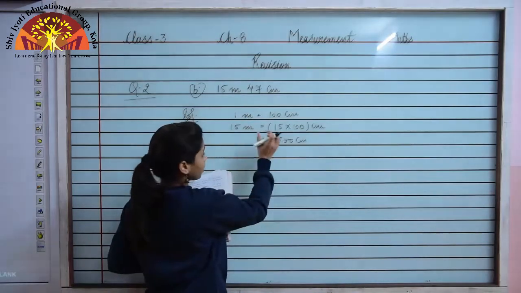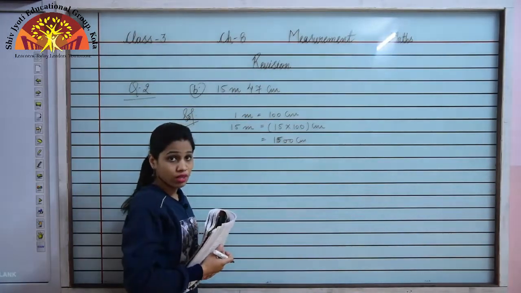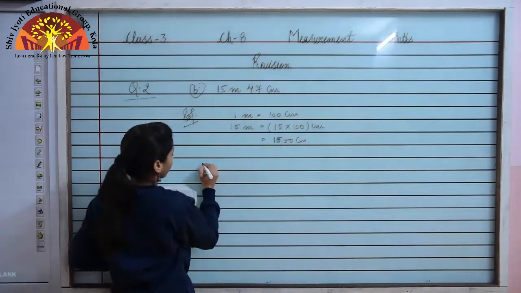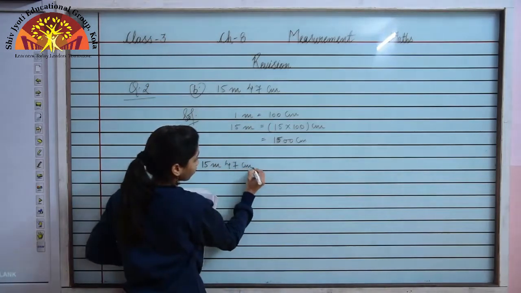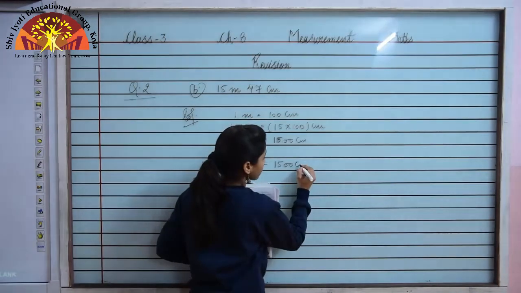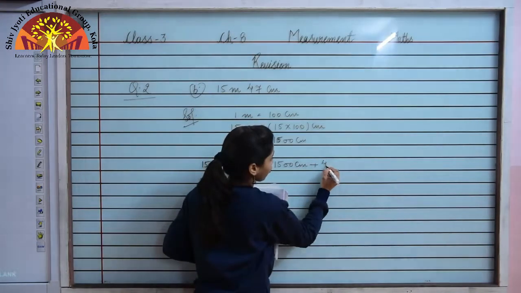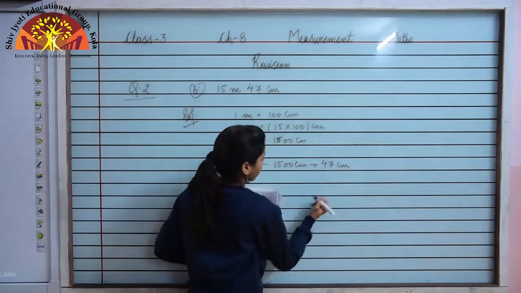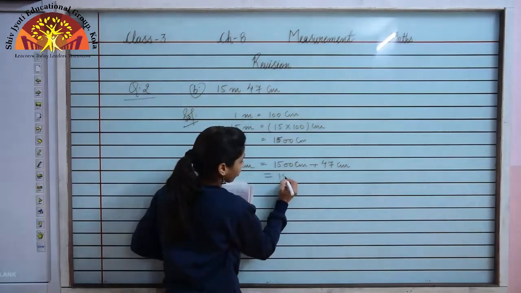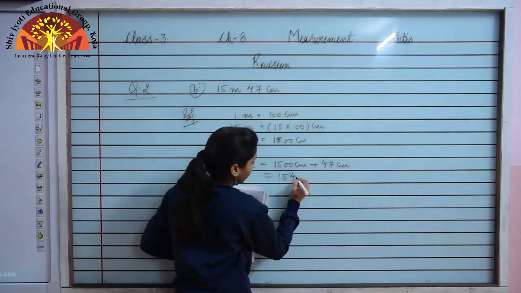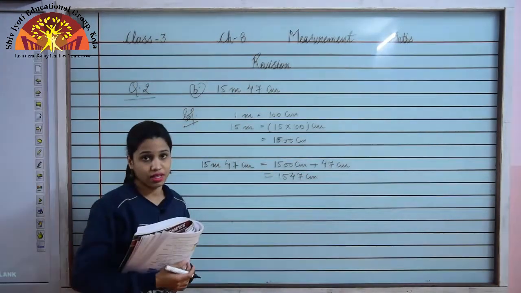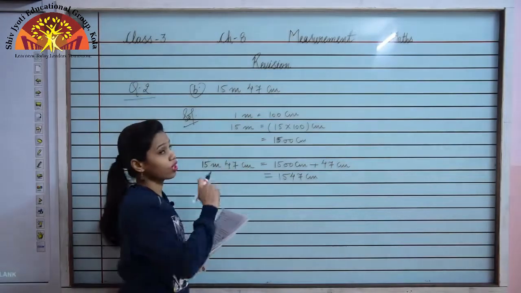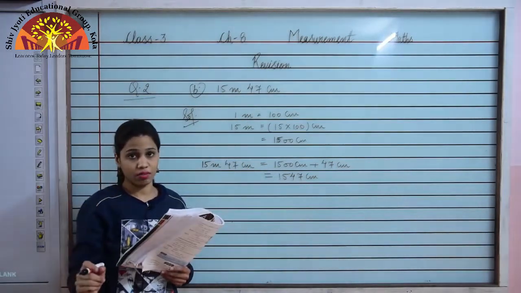Now 15 meter is equal to 1500 centimeter. So 15 meter 47 centimeter will be 1500 centimeter plus 47 centimeter, so it will become 1547 centimeter. So this is how you have to convert meter into centimeter.